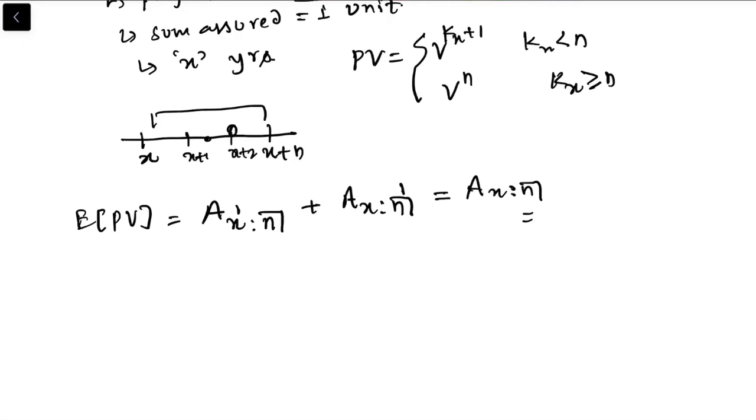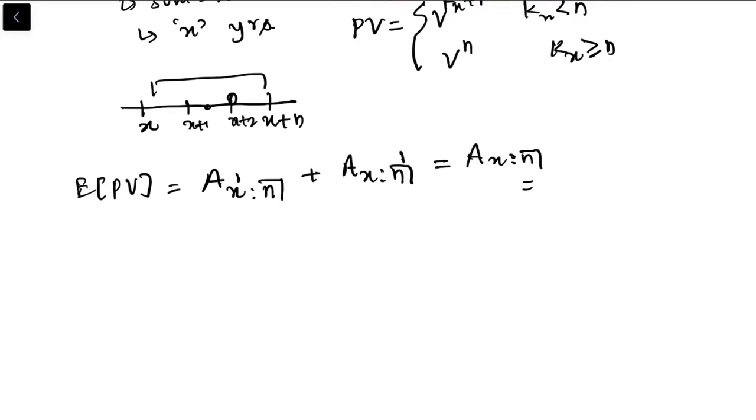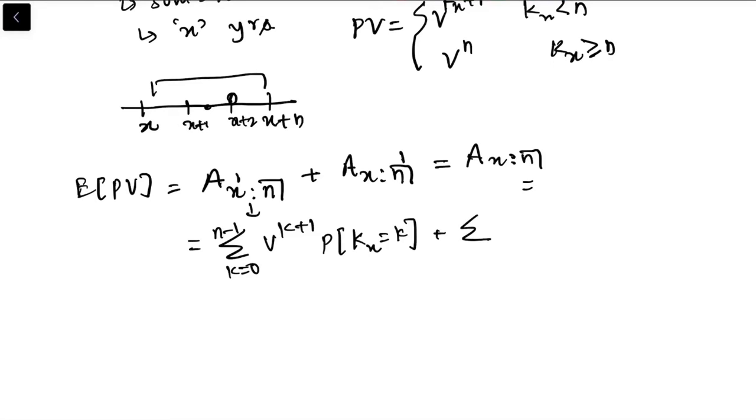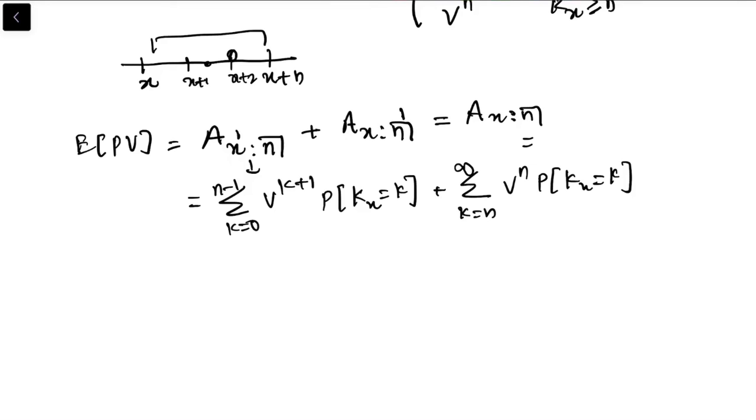Now you can also derive this from first principles. For the term assurance, we can write the summation k equals 0 to n minus 1 of v^(k+1) times probability Kx equals k, and for pure endowment, I can write the summation k equals n to infinity of v^n times probability Kx equals k. Then you can derive this formula, you will simply get this value.